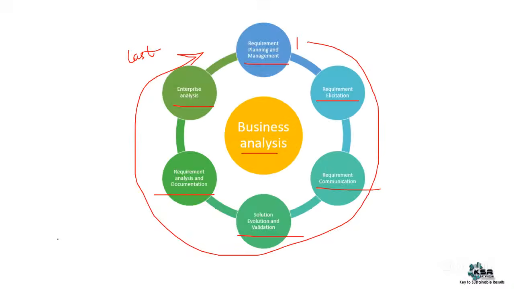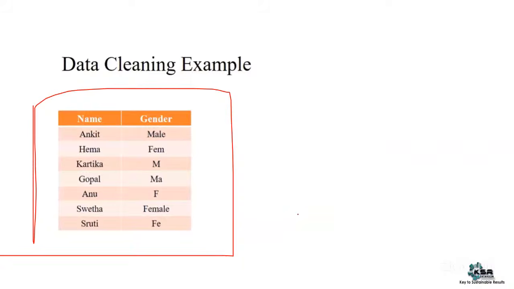The example which I've mentioned here, right? Requirement planning and management, elicitation. We have to do the validation whether the data is valid or not. See, if I take this chart, we have a name, we have a gender. Anyone can come and mention whatever gender they have, but they have mentioned it in the wrong manner, right?